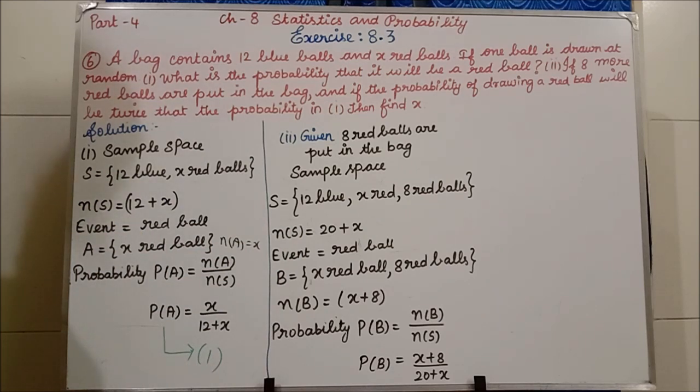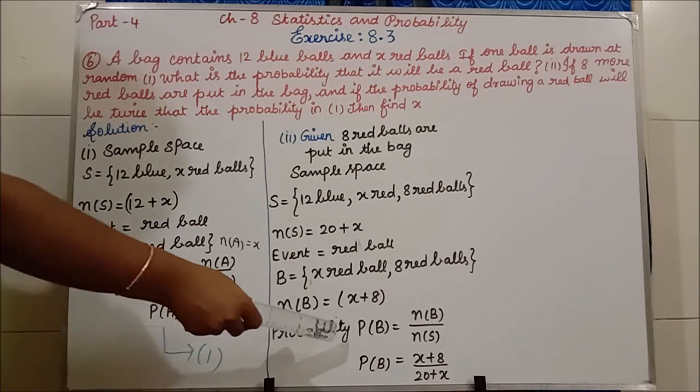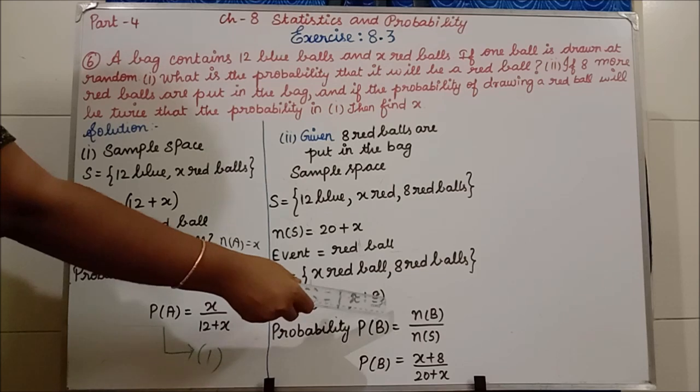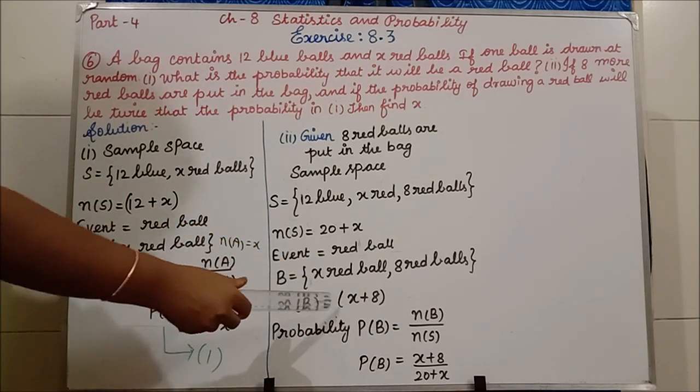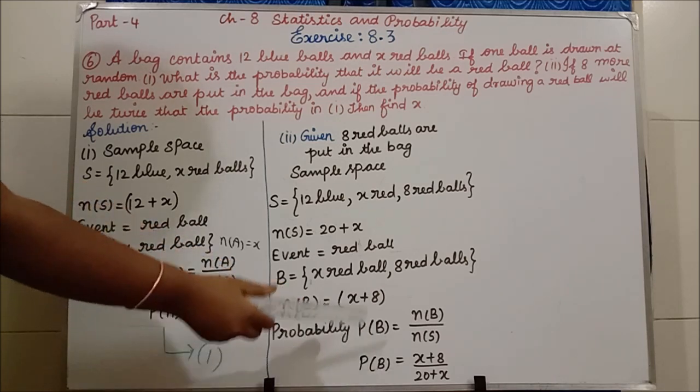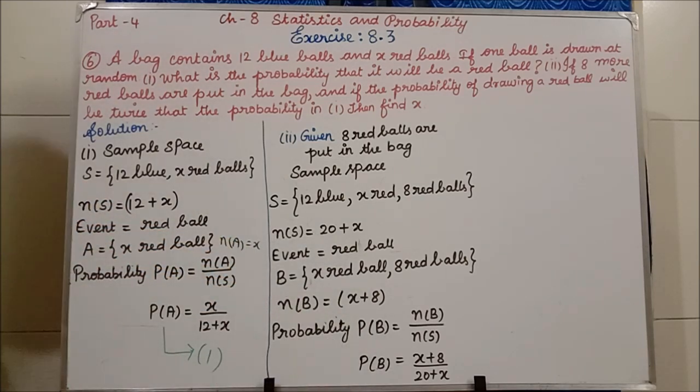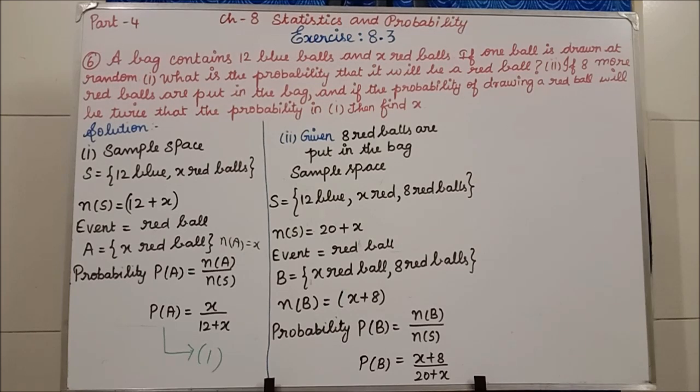Clear, students, all of you? Then now we write the probability: P of B equals n of B divided by n of S. n of B value is x plus 8. n of S is 20 plus x. Now you have the first subdivision answer and the second subdivision answer. With this the problem is not over. Why is the problem not over? See the second subdivision fully.